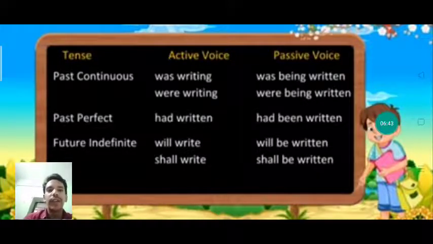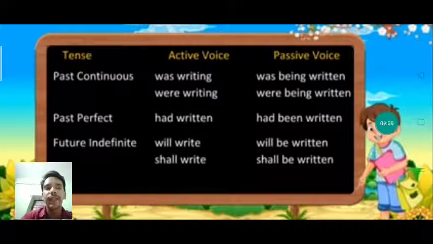So children, these all are very important for us to know how the verbs are changing, how the auxiliary verbs are changing, how the main verb is changing from active voice to passive voice. And on this format only we can transform the sentences, and we can solve all the questions related to active and passive voice.